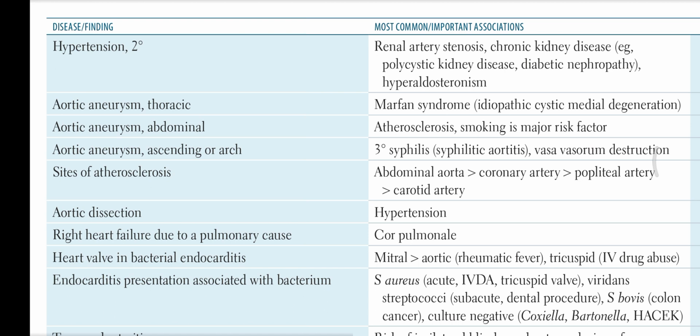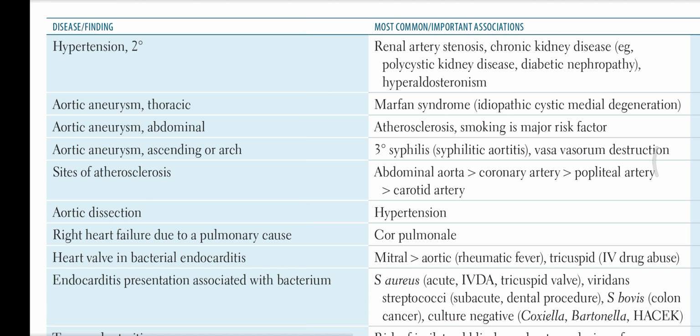So now aortic dissection is associated with hypertension. Right heart failure due to pulmonary cause is due to cor pulmonale, we call it cor pulmonale.